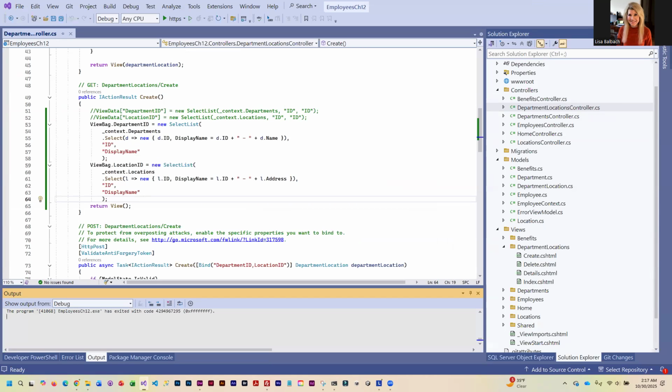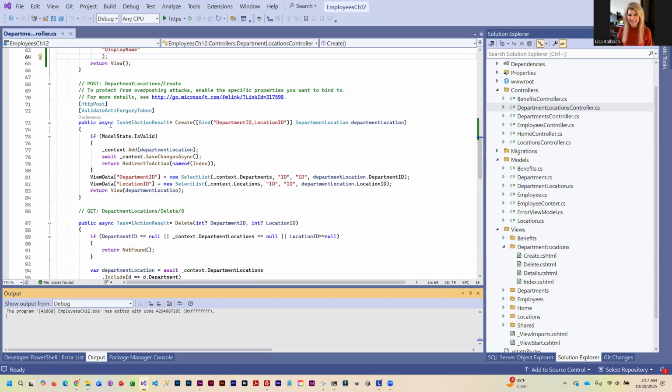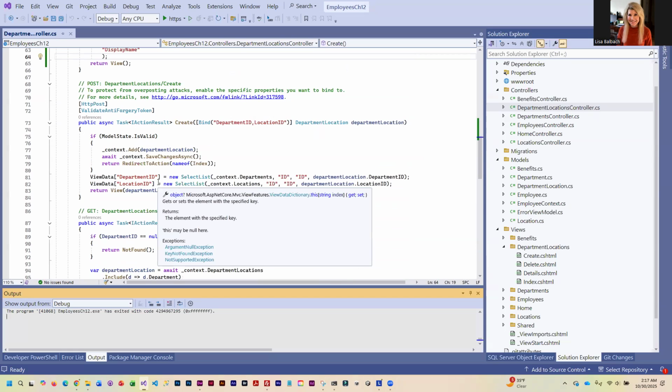Okay, and so the check is going to need to be in our post. Let's see, we don't have to change any of the routing data, so this is fine. But what we do need to do is act before it checks to see if the model is valid.